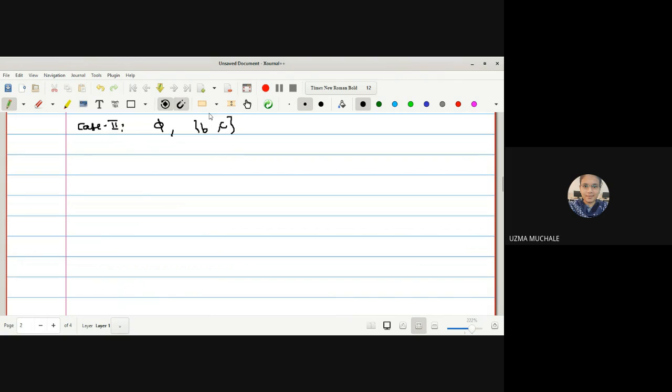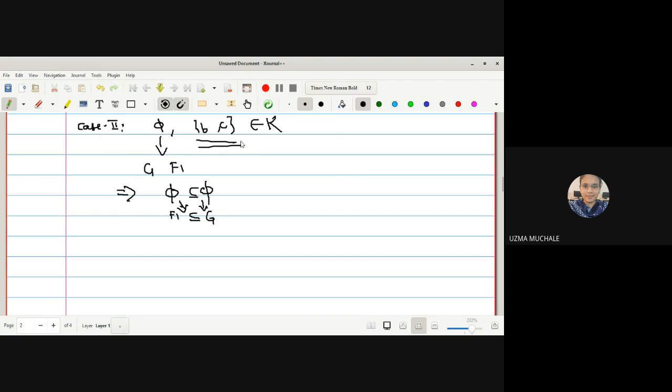Okay, so to discuss this one, these are two disjoint closed sets. Now again we can consider the important property of phi, as it is open as well as closed. So by definition I can write phi is contained in phi. Here it will act as an open set and here it will act as a closed set. Now we have to find one open set which contains BC. Is BC an open set?